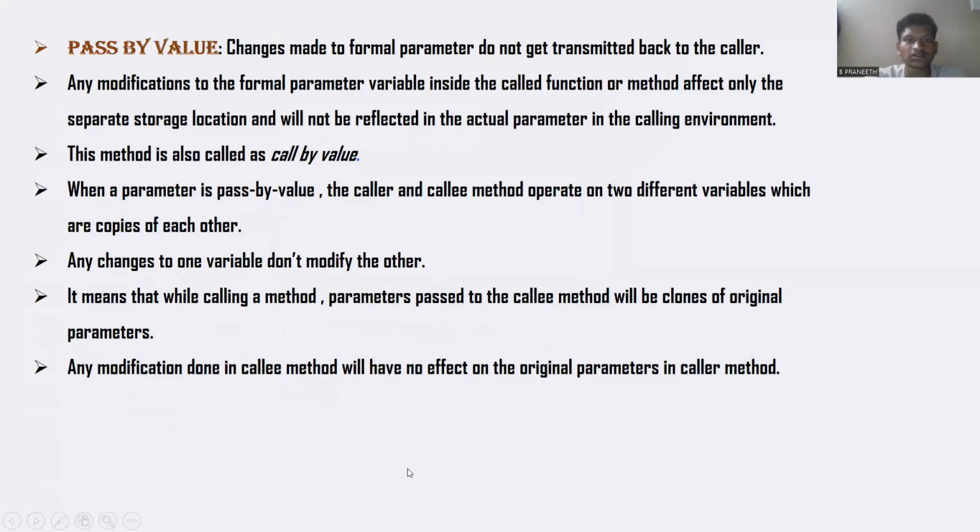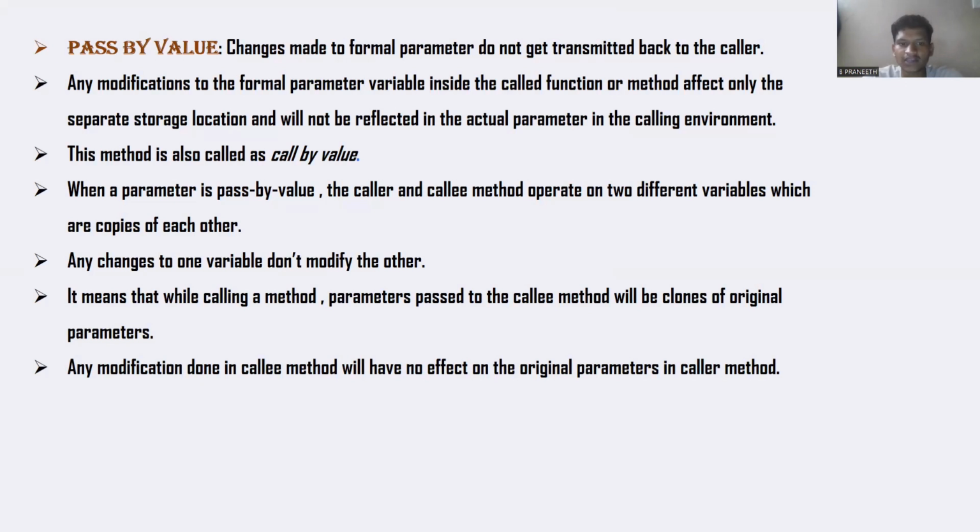Pass by value. Changes made to formal parameters do not get transmitted back to the caller. Any modifications to a formal parameter variable inside the called function or method affect only the separate storage location and will not be reflected in the actual parameter in the calling environment. This method is also called call by value.